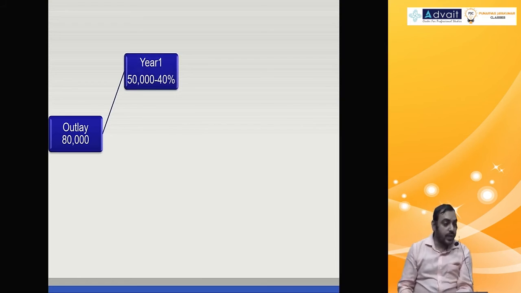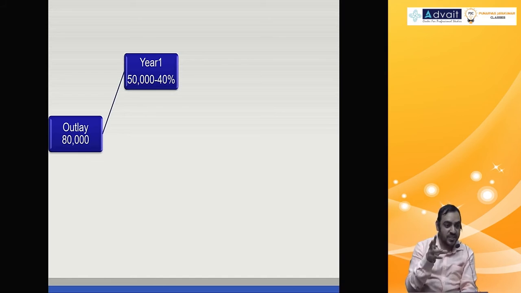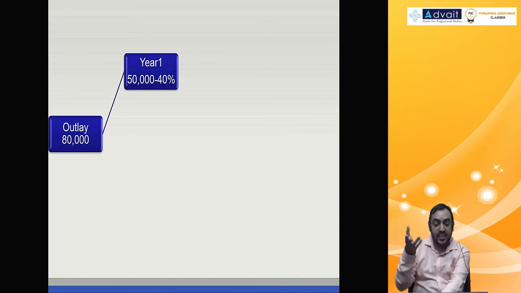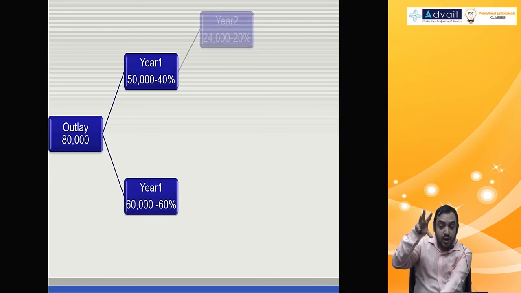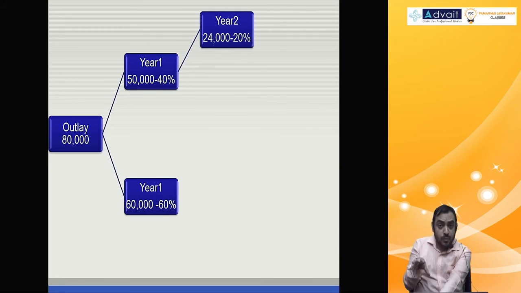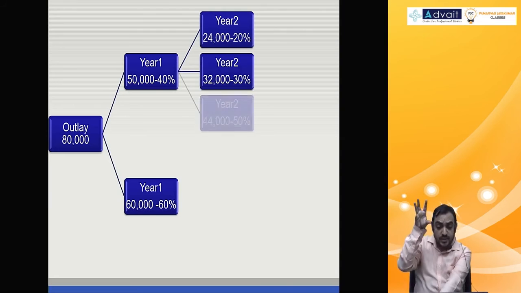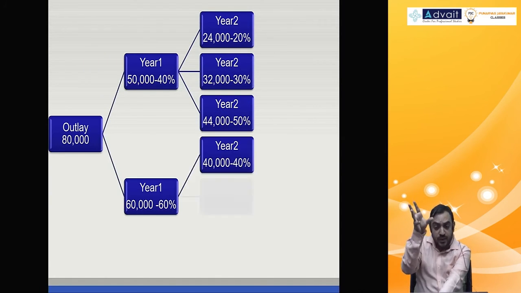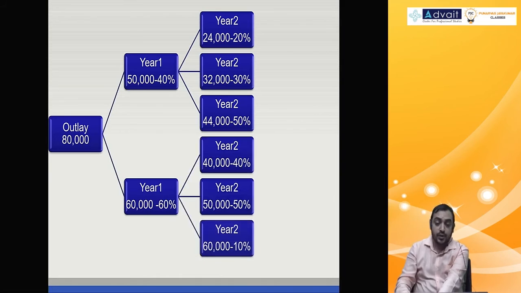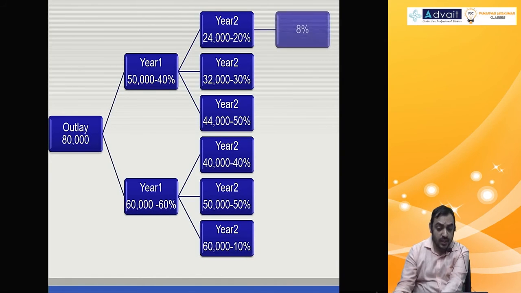Okay, done. Fine. So please look at it. First, the initial outlay is 80,000. Now in the first year it can be 50,000 with 40% probability or 60,000 with 60% probability. And in year 2, there are further probabilities, 20%, 30%, 50%, and for the other branch 40%, 50%, 10%. So how do you compute the joint probability?